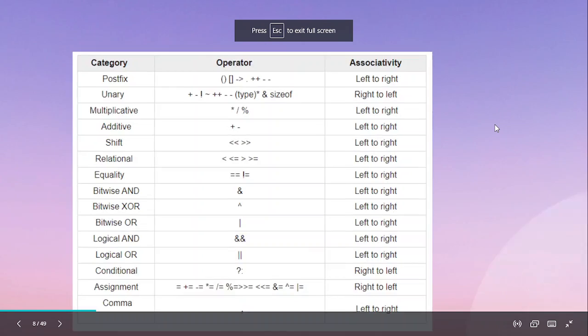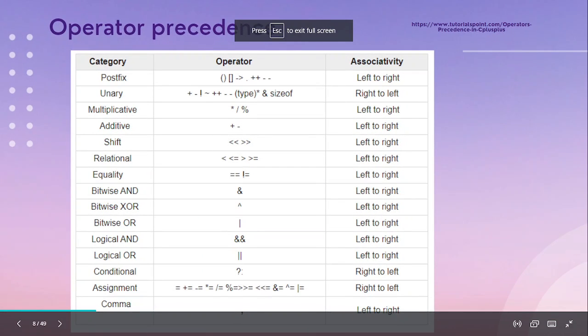Now we are discussing order of precedence. If I do 7 divided by 2, where 7 and 2 are both integers, multiplied by 3, can anyone tell me what the output will be? The output is 9, because 7 divided by 2 is actually 3.5, but 7 and 2 are both integer data types, so the calculation takes place in integers.